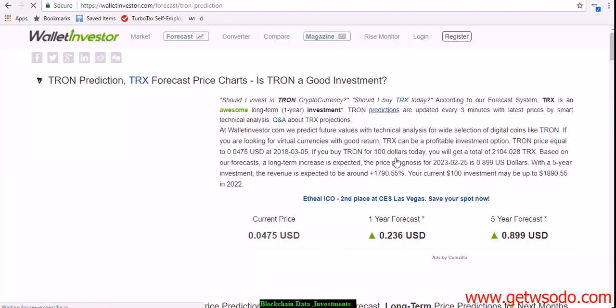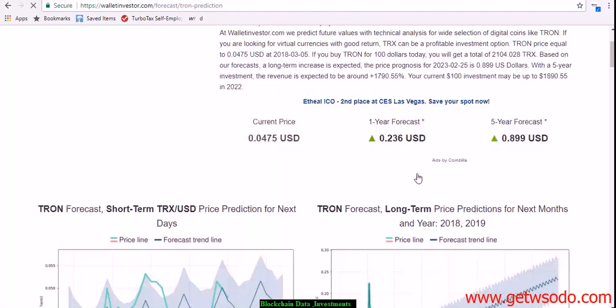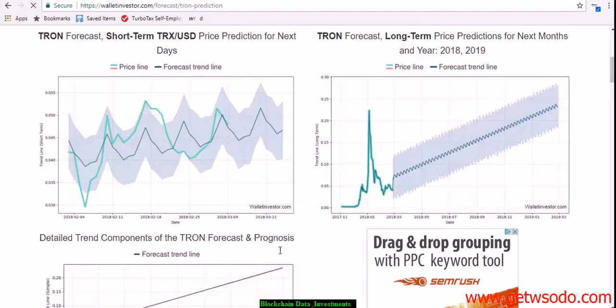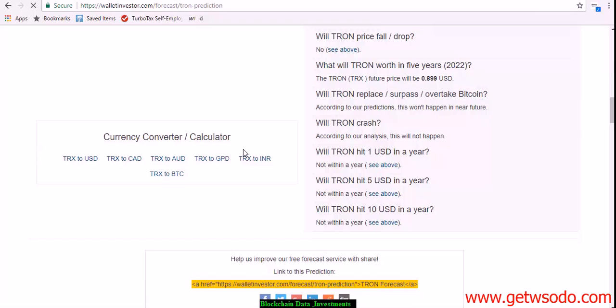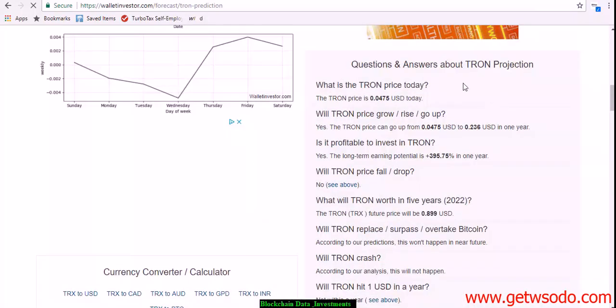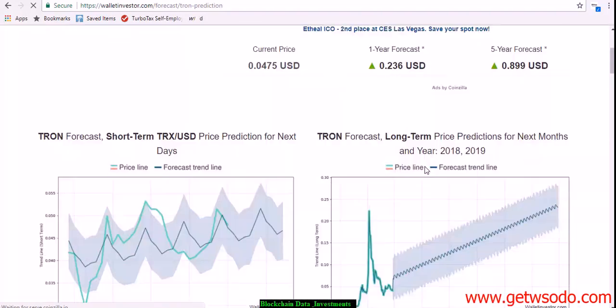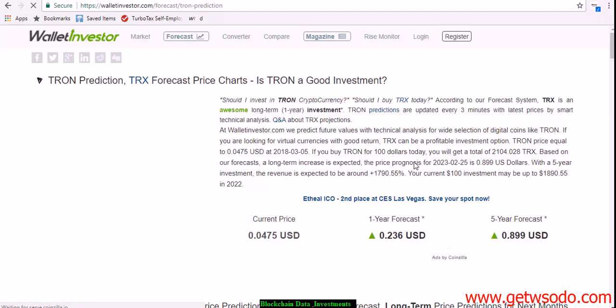It's going to give you an individual synopsis of each coin. You're looking for virtual currencies with good return that can be a profitable investment, and it gives you a whole bunch of data. So there is some valid stuff on here. Once again, this is walletinvestor.com, and it gives you a little Q&A tutorial on the different assets as well. So look below this video at the information I've included for you.